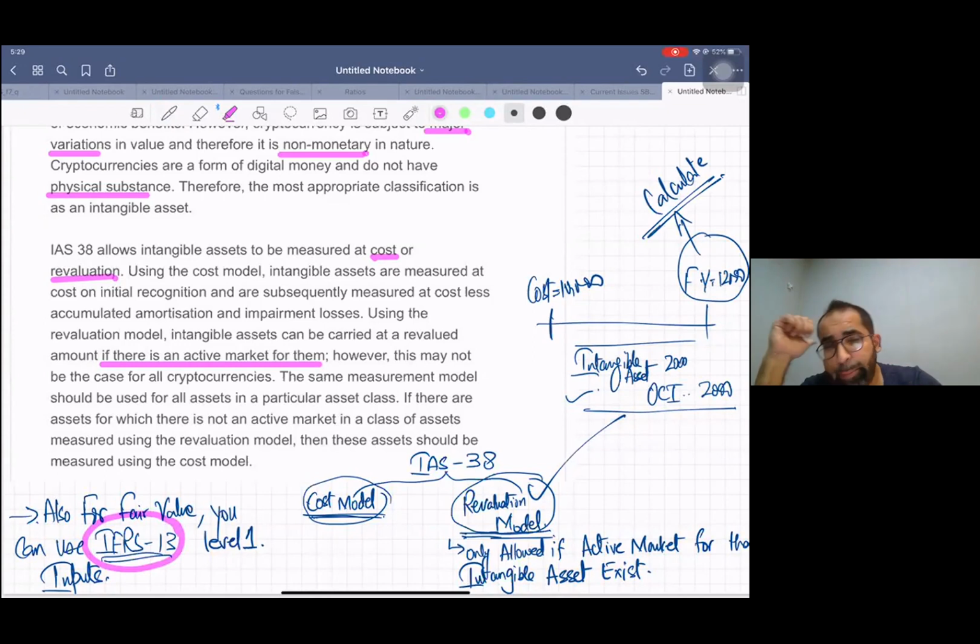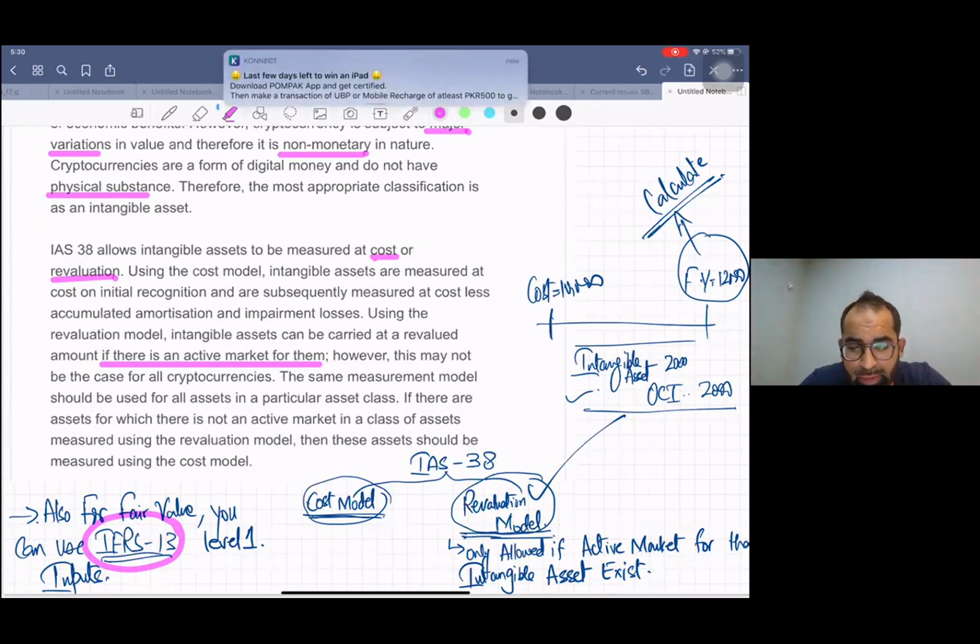Just a quick recap. Hope you remember the three levels of input in IFRS 13: level 1, level 2, and level 3.